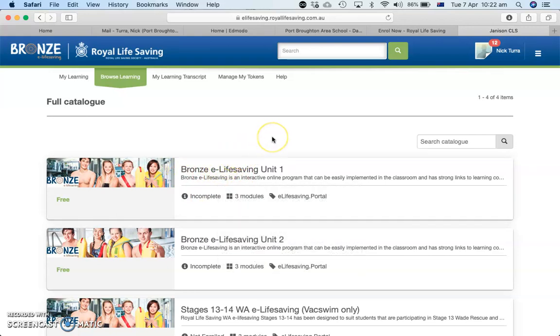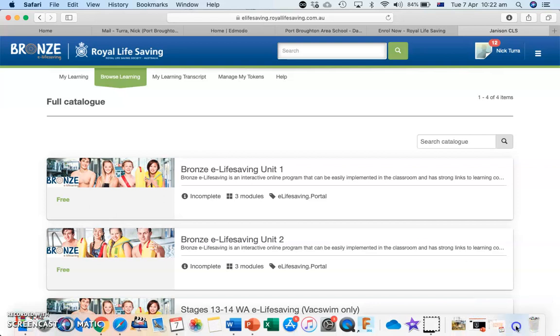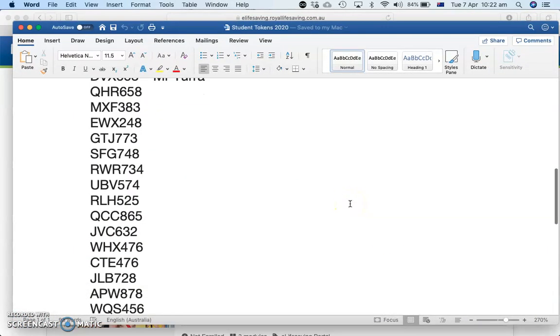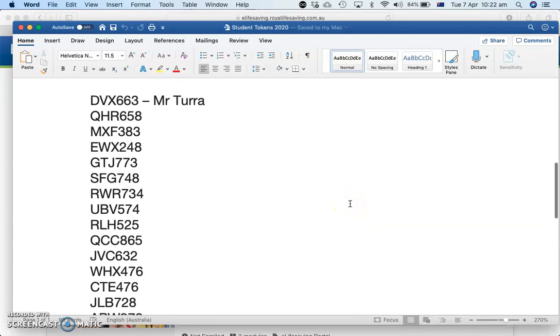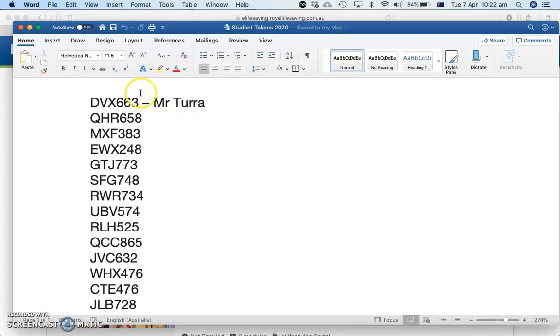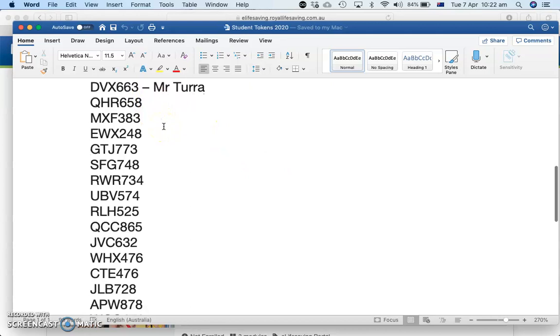Now I can't show you those steps because I don't have a fake account set up for that enrollment process, but if you click on the Bronze e-Lifesaving Unit 1, you will be taken through a setup process. Now the course is free, so it doesn't cost you anything, but you do need a token to be able to enroll in the course. So the tokens look like this, a series of letters and numbers. You can see that my token at the top has already been used. A token can only be used once.